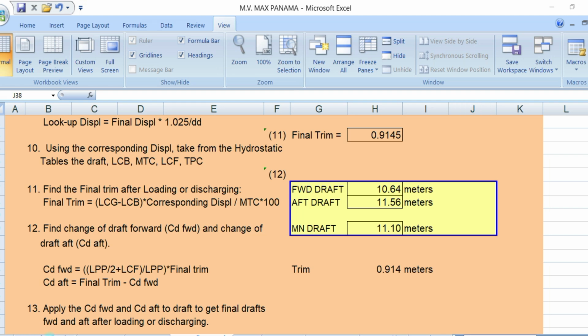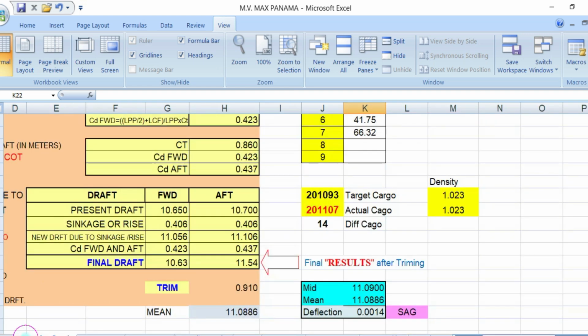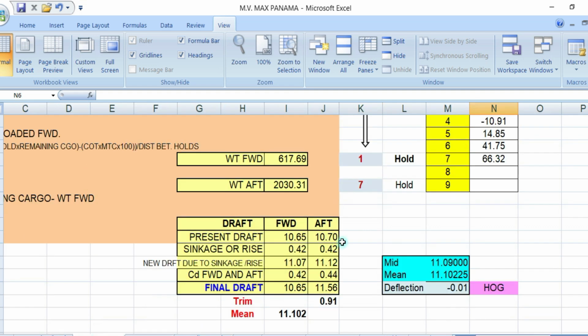You got here 11.54, but your trim will be 0.96. So depends on how much trim you would like when you depart from